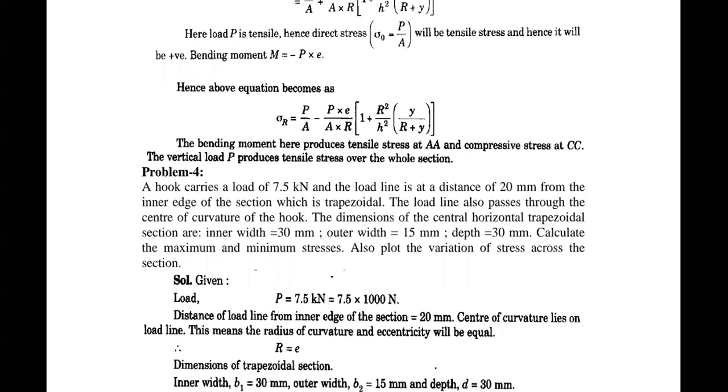If your P value is tensile, it is positive; if it is compressive, you get a negative value. That is the only thing you will observe while solving the problem. The remaining things are the same as in your previous problem.